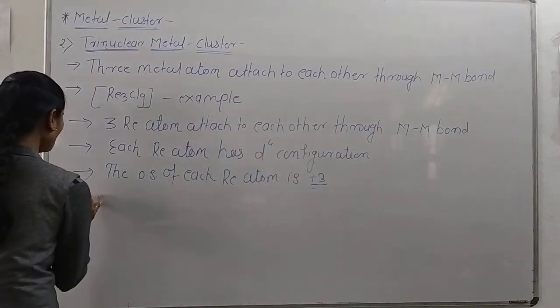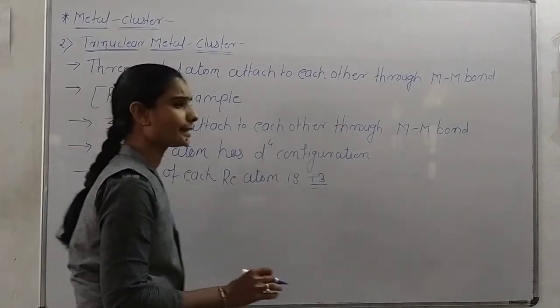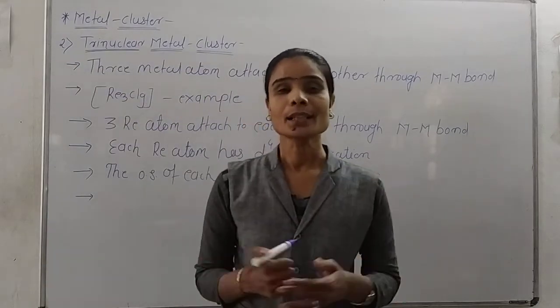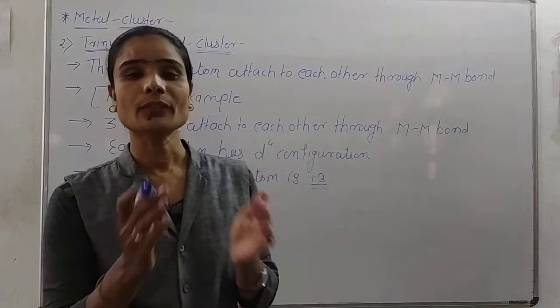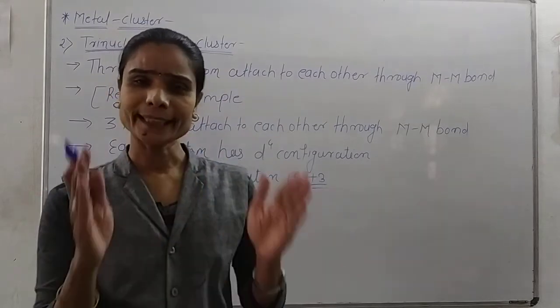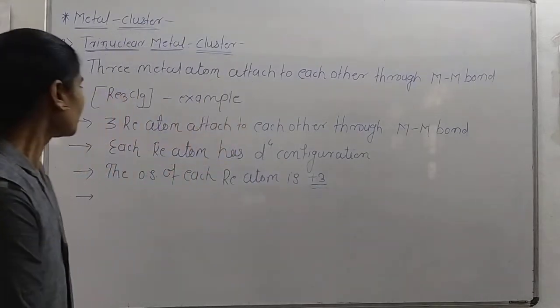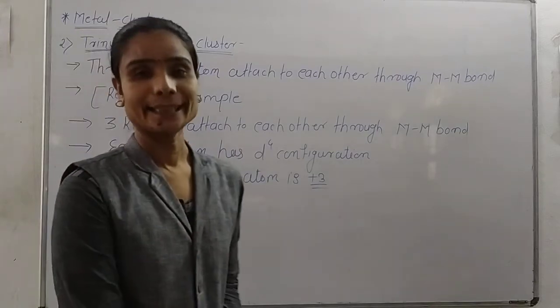Now we already said that clusters are compounds that form a closed packed structure or cage-like structure. And here the ligands are nine. These nine ligands are chloride ligands.